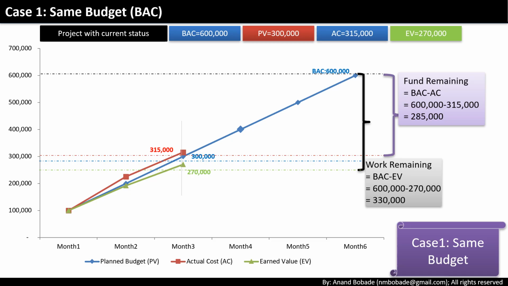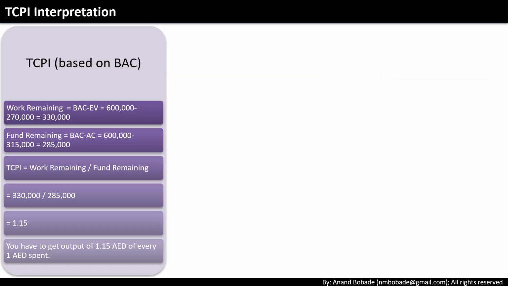So TCPI is equal to 330,000 divided by 285,000, which is 1.15. What does this mean? From now on, your team needs to deliver 1.15 AED worth of work for every 1 AED you spend. In other words, you need to perform 15% better than before to stay on budget.